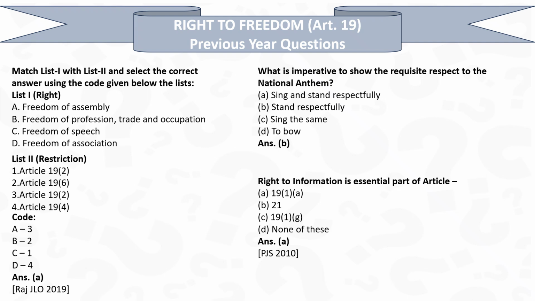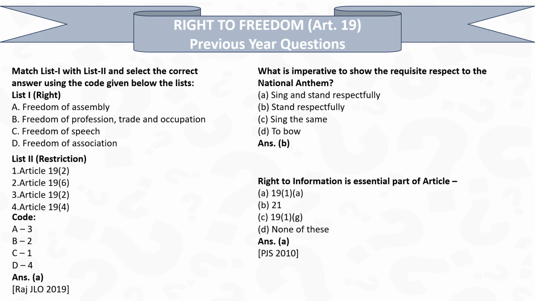Okay, there is a question of match the list, freedom of assembly is there, profession, speech, association, तो ये सारे आपको मैच करने हैं, रटने वाला क्वेश्चन है, आंसर इज ए, है ना। थर्ड, तो तीसरा इसमें मैच हो रहा है, तो ये आपको देख लेना है। What is imperative to show the requisite respect to the national anthem, and the answer is B, stand respectfully। ये हमारा केस भी है जो वाद विटनेस वाला,